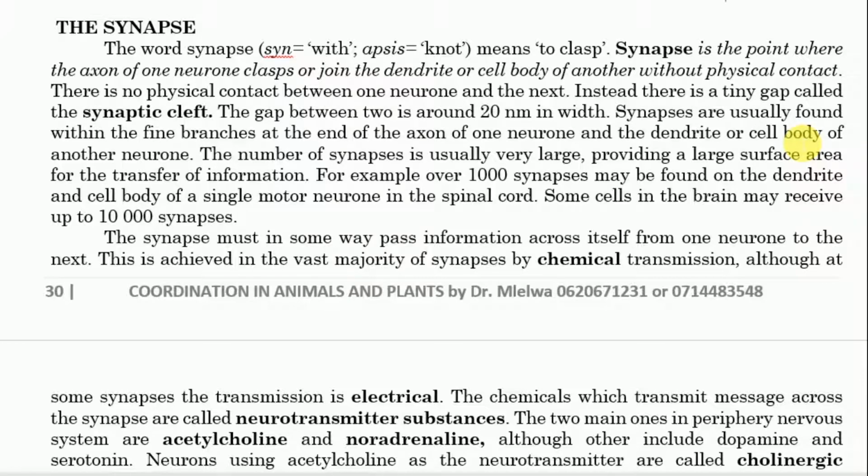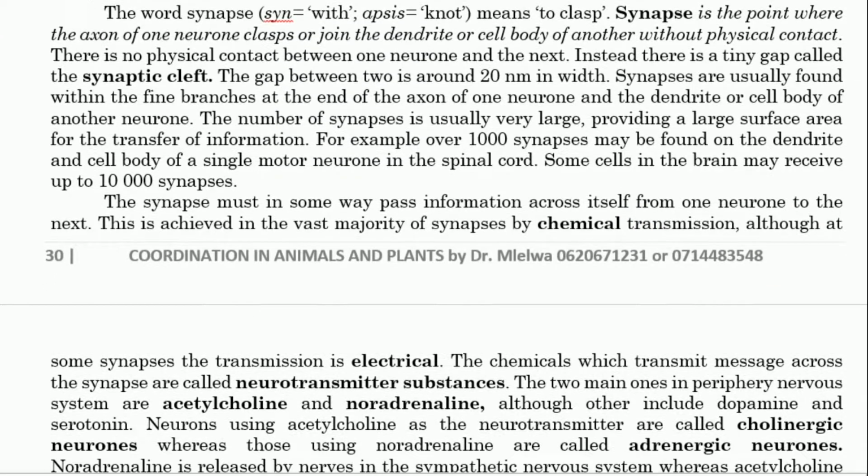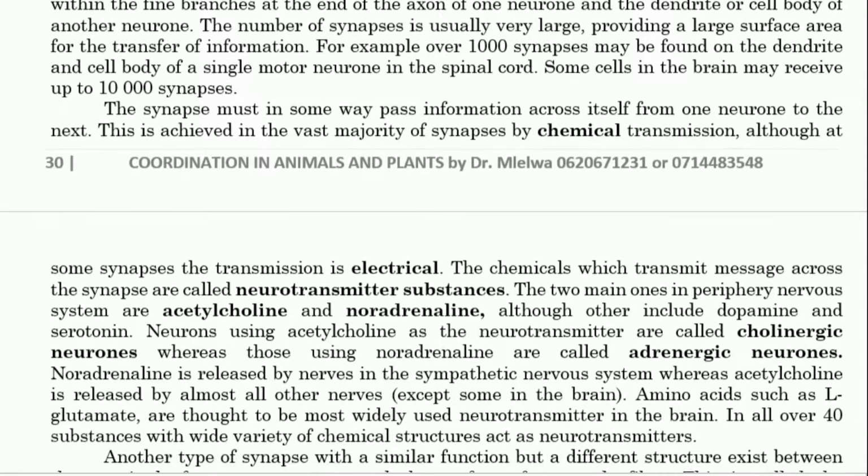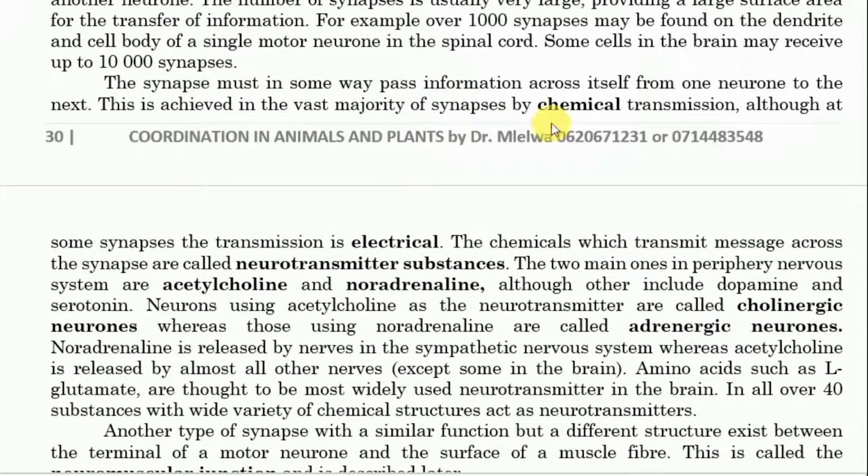The number of synapses is usually very large, providing a large surface area for the transfer of information. So for example, kuna over 1,000 synapses that may be found in the dendrite and cell body of a single motor neuron in the spinal cord. Some cells in the brain may receive up to 10 synapses. The synapse must in some way pass information across itself from one neuron to the next. This is achieved in the vast majority of synapses by chemical transmission, although at some synapses the transmission is electrical.